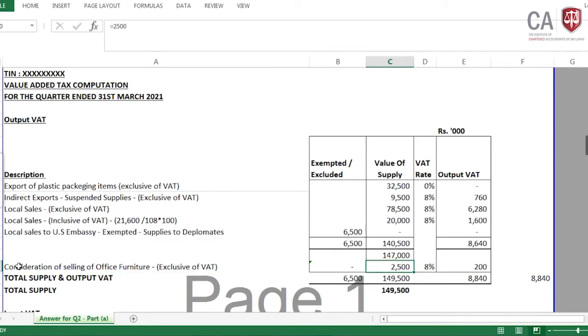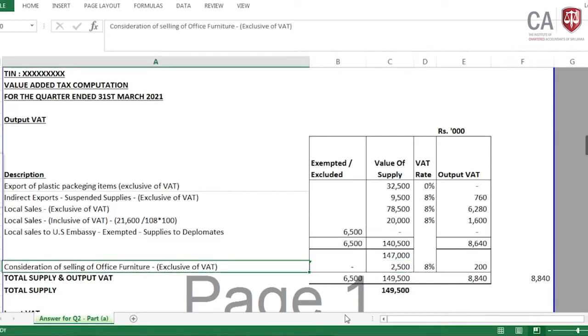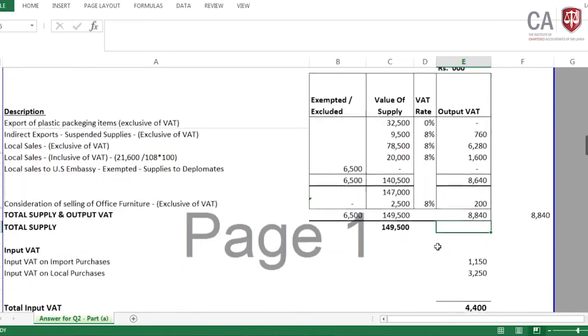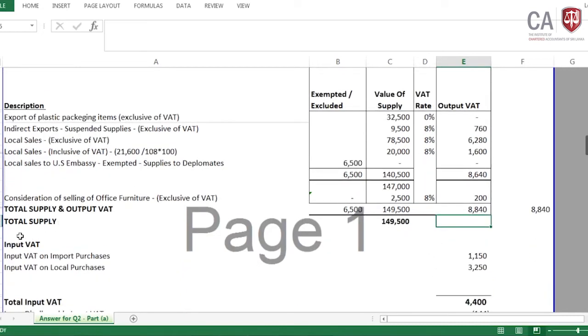Then the consideration of selling office furniture is 2,500. It's given as exclusive of VAT, so without VAT, then the VAT component is 8%. Then this is the VAT amount, 200. Then the total value of the supply for all is 149,500. It includes this 6,500 also. Then the total value added tax payable is 8,840. Done.